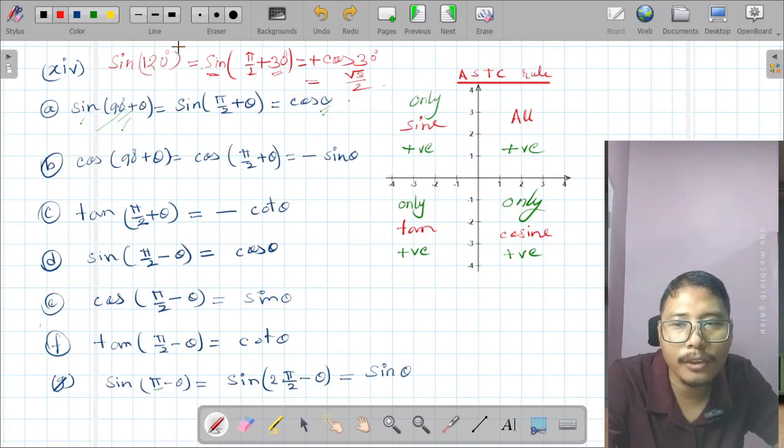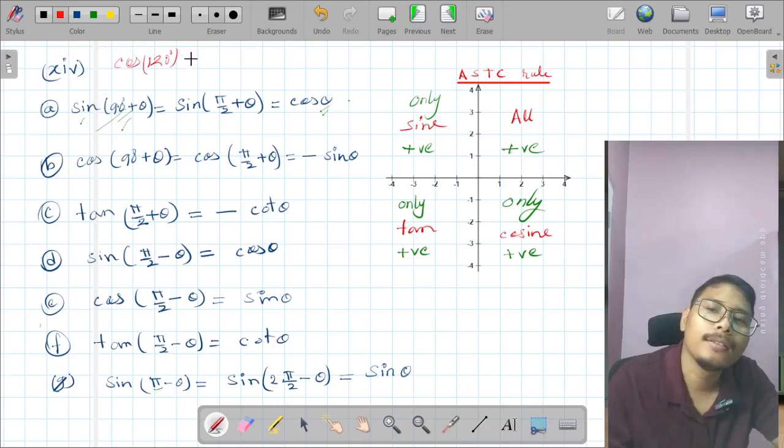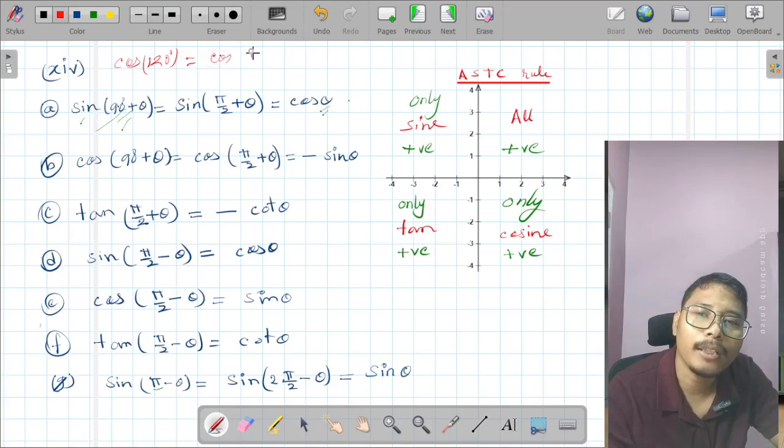Now suppose I take another example. Suppose this is our cos 120 degrees. Again we will write this with the help of 90 degrees plus how much? 30 degrees.